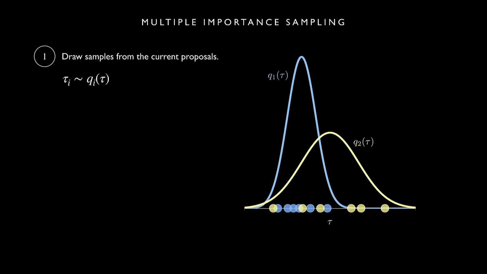Now we have samples that we can use to estimate our probability of failure. We're going to estimate it from these samples in a very similar way, in that we're just going to take this weighted sum, and the weight calculation is super similar. All we do is almost exactly what you would think. We compute its density under the nominal distribution, and then we compute its density under the proposal that it was sampled from. So the only difference here is just this i. We just make sure that we're computing the density under the distribution it was sampled from.